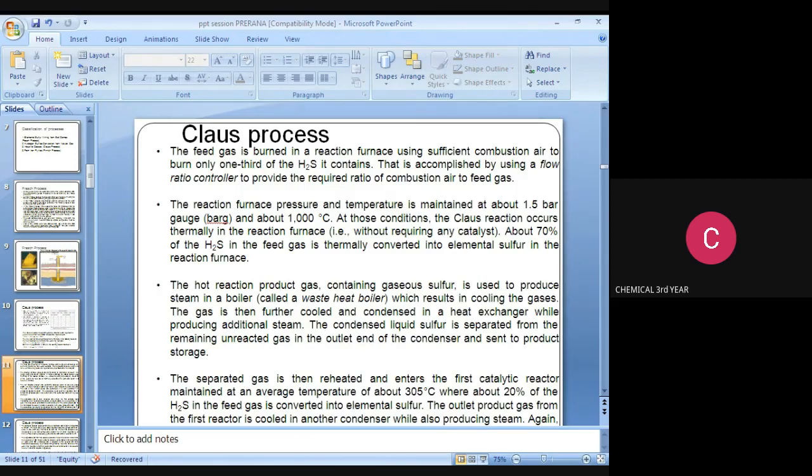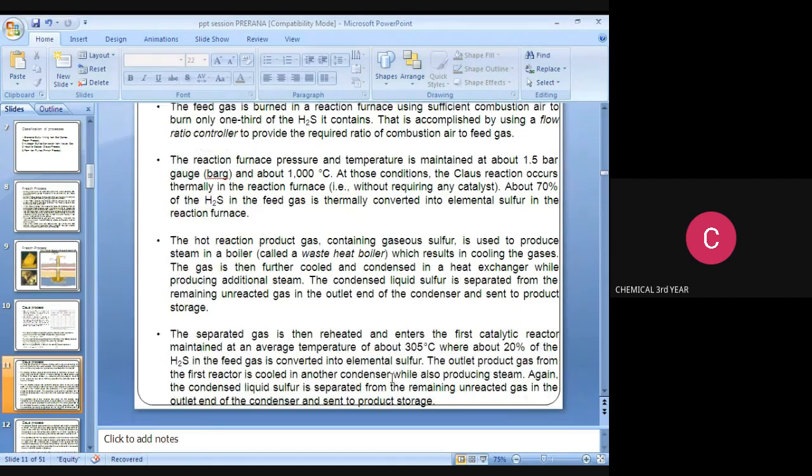Here about 20% of the H2S in the feed gas is converted into elemental sulfur. So in the first reactor, the temperature is 305 degrees Celsius, and the 20% conversion will take place, that is, H2S converted into elemental sulfur is 20%.